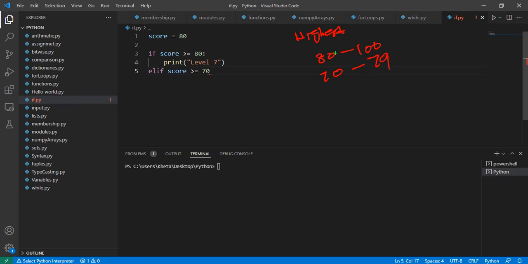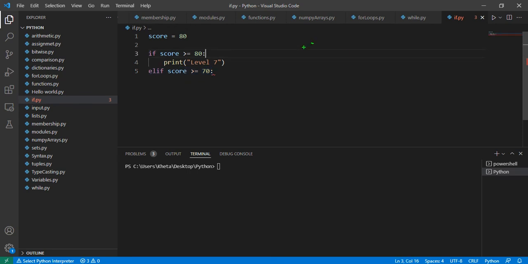Note that you only have to use the lower bound, or the lower number, to check for your conditions. So you never really touch these ones because they are implied. So once I say score greater equals 70, it is implied that I'm talking about all the values that are greater than 70. But remember that it will only come to this point if the first one has failed.